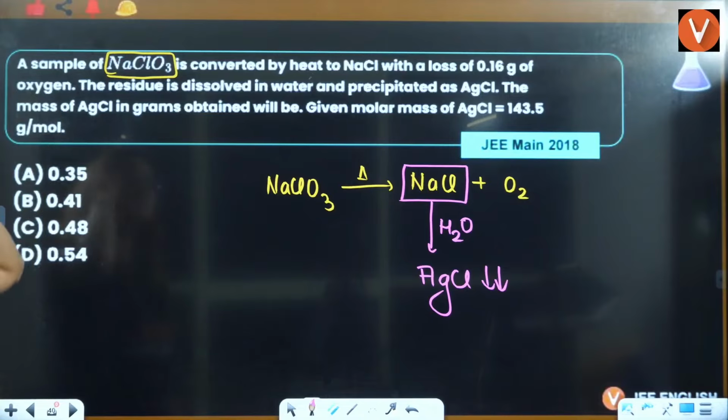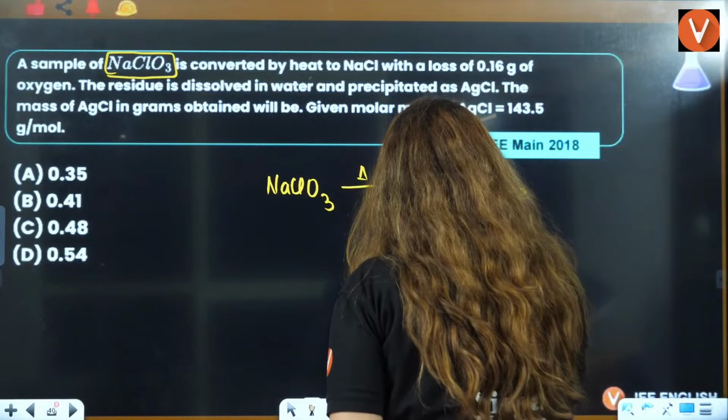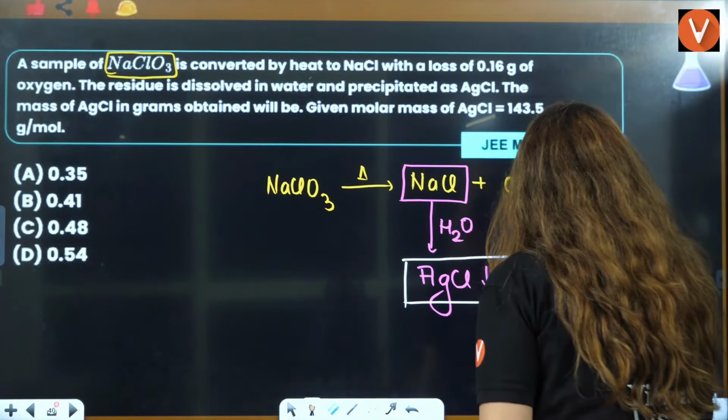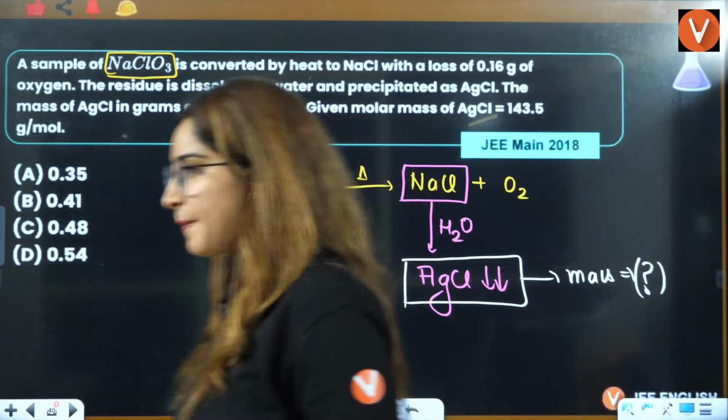The mass of AgCl in grams will be, now this mass they are asking you, mass of this AgCl they are asking you, right? Okay.